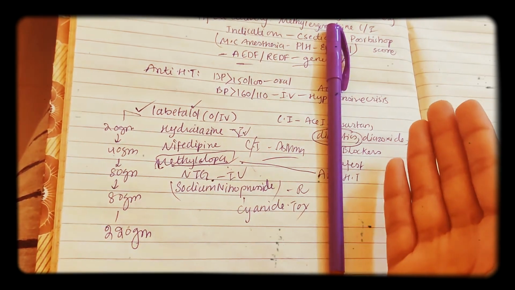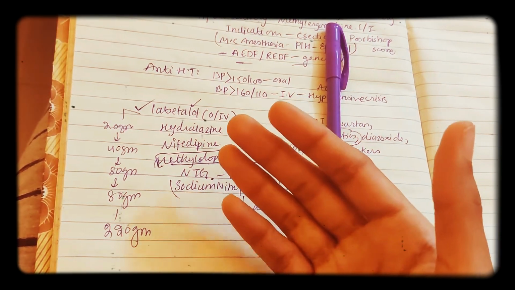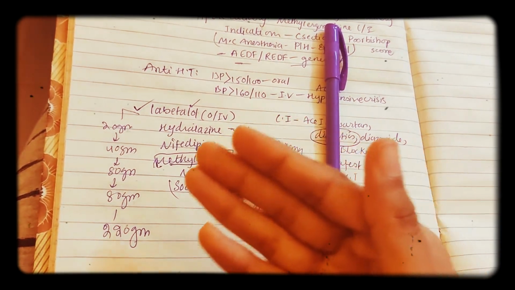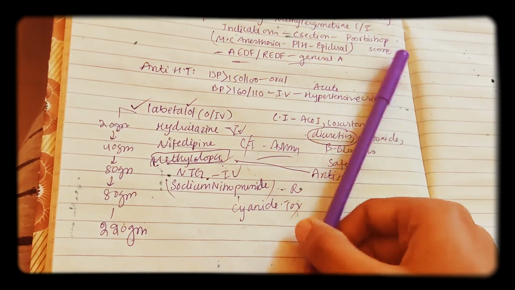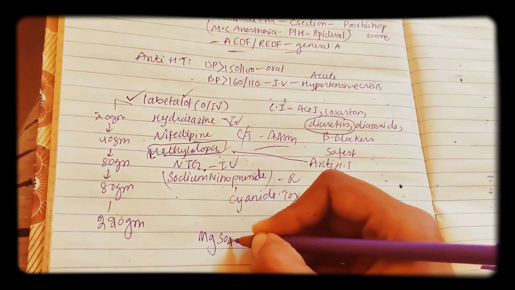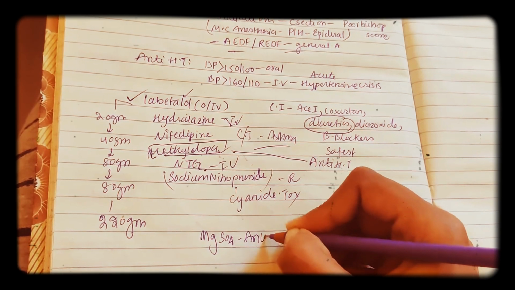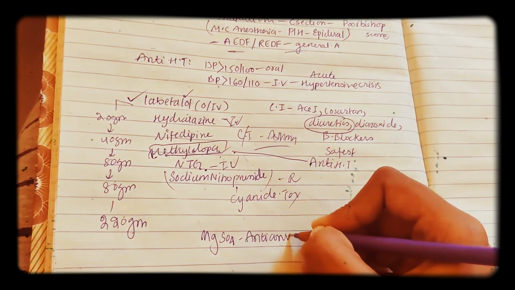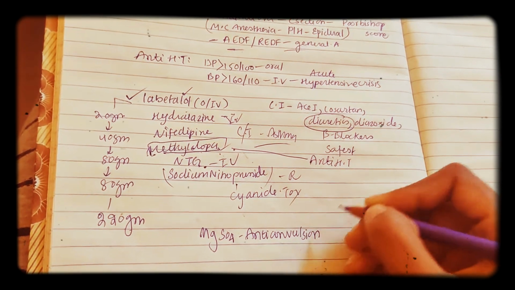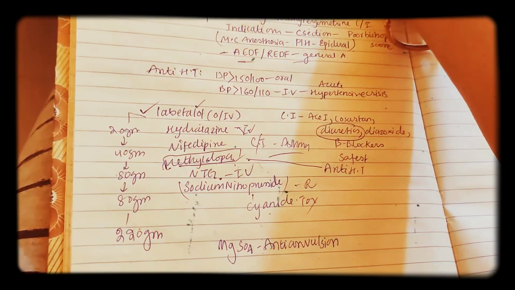But in severe preeclampsia, as the BP is very high, like 160 by 110, you start giving all these drugs, and also you'll start using magnesium sulfate. So why use magnesium sulfate? Because it is an anticonvulsant. So it decreases the chance of convulsions or seizures in a severe preeclampsia patient.